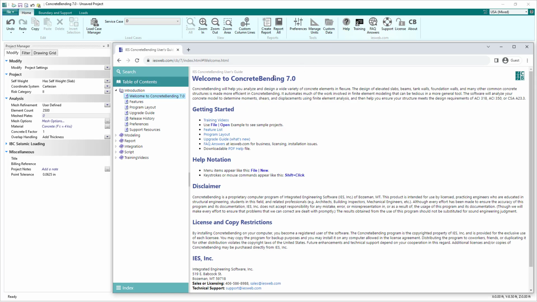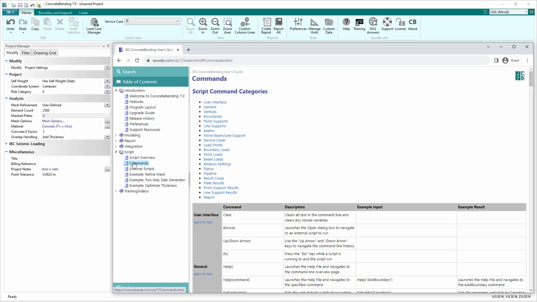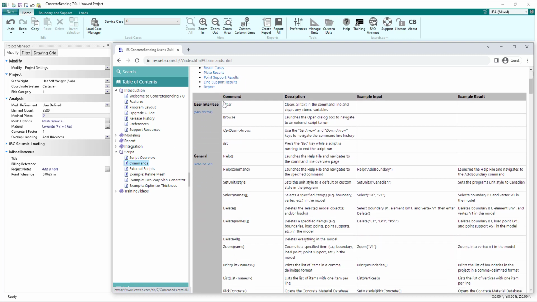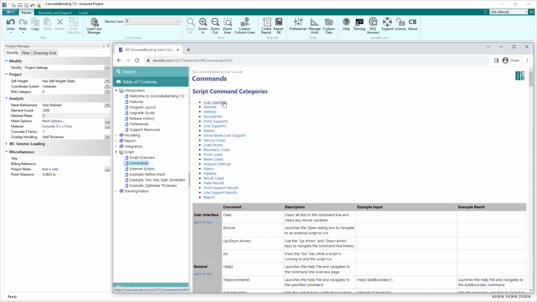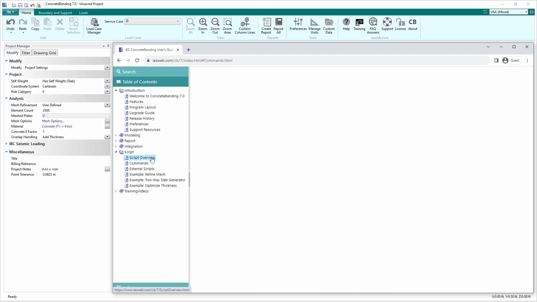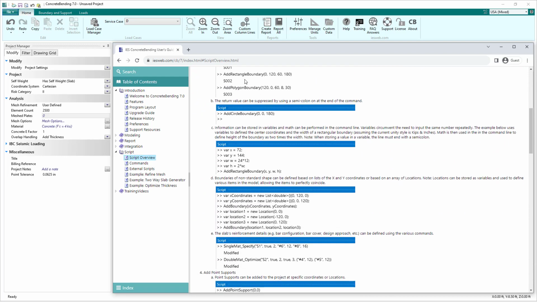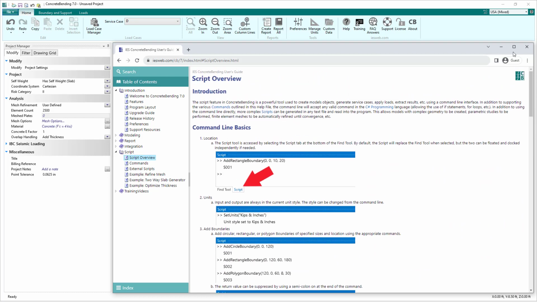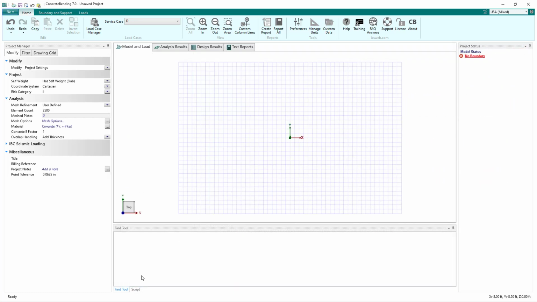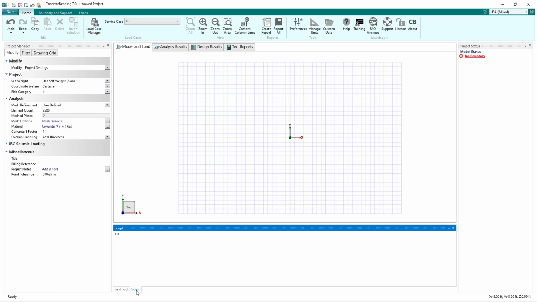All the commands that are available for ConcreteBending are listed in the commands page of the help file. The help file also provides a written overview of the command line basics. The script tool is accessed by clicking the script tab at the bottom of the Find tool. Note that inputs and outputs in the command line are always in the current unit style.